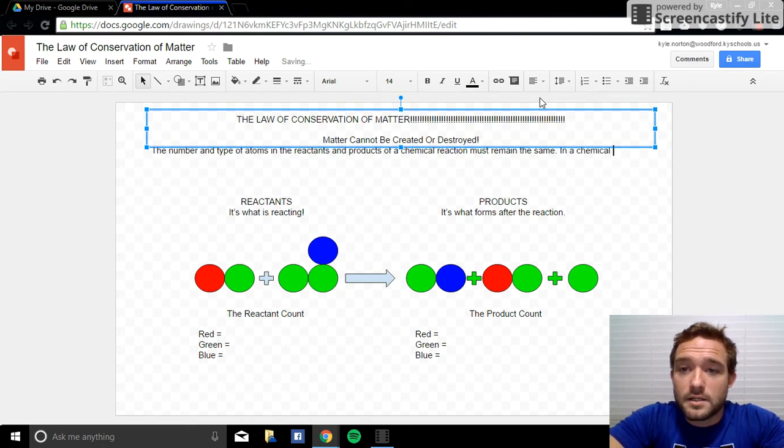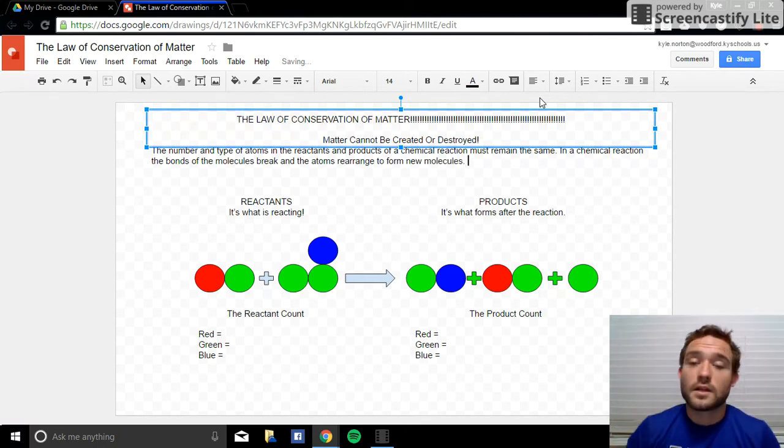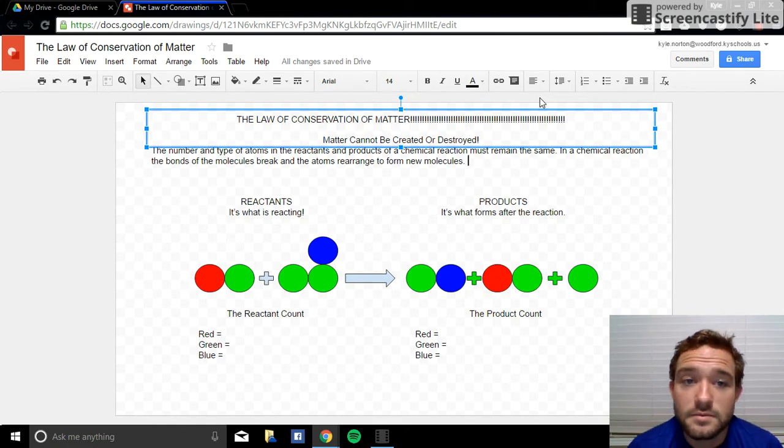In a chemical reaction, the bonds of the molecules break and the atoms rearrange to form new molecules. Okay? They don't necessarily always break. Sometimes they come together. Two atoms will come together to form something new, but you get the point.